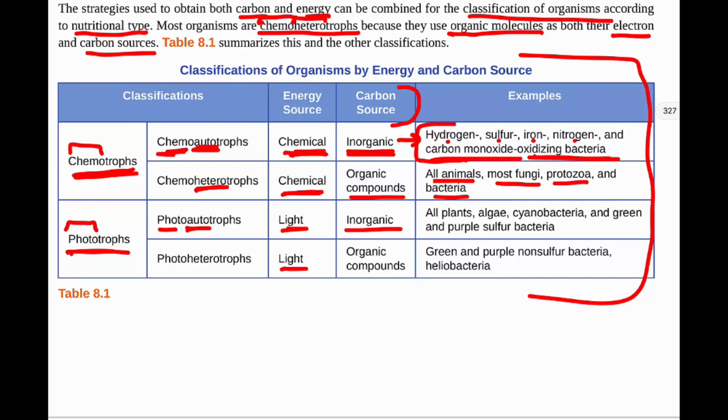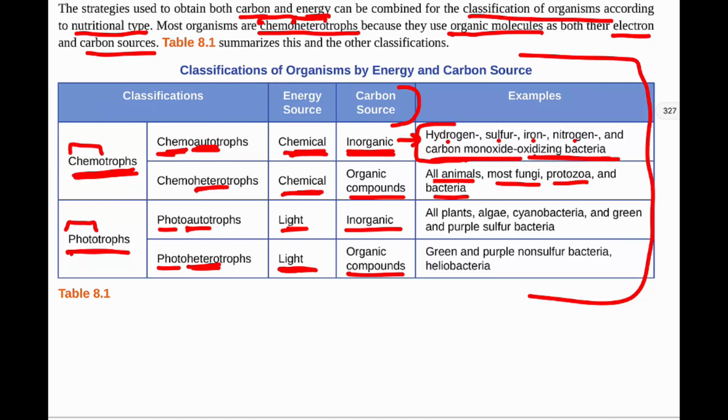They can get their organic carbon within themselves by taking it from inorganic carbon to start with. So then we have our photoheterotrophs, meaning photo, they get their energy from the light, and then hetero, meaning they have to get the carbon as organic compounds from somewhere else.